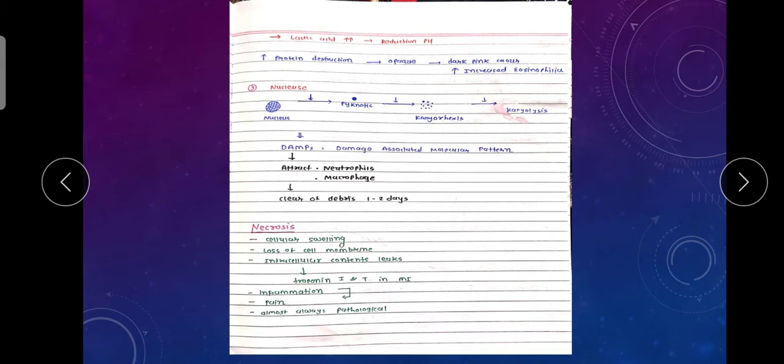So increased dark pink nucleus increases the eosinophilia. Then the DNA, the nucleus: the nucleus becomes pyknotic, a dark chromatin-like nucleus. Then karyorrhexis, fragmentation, occurs, and then karyolysis.